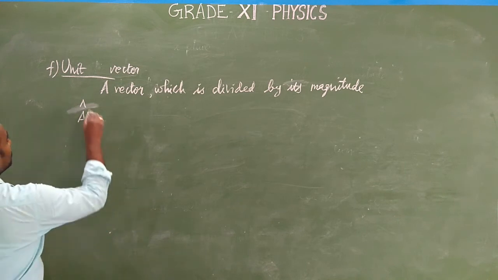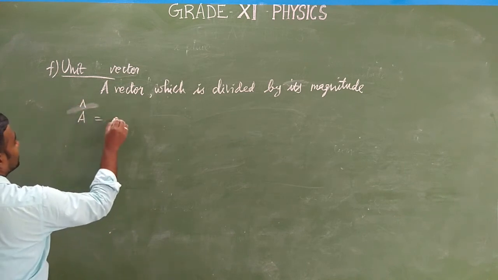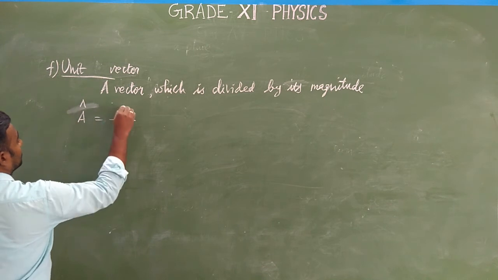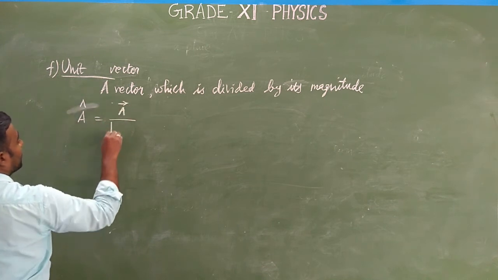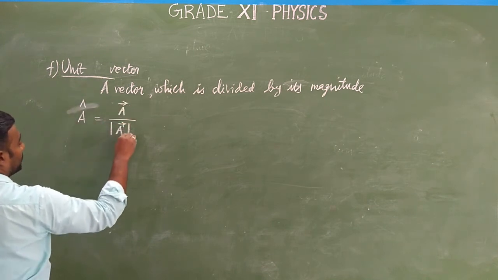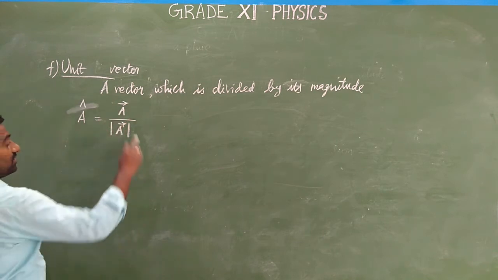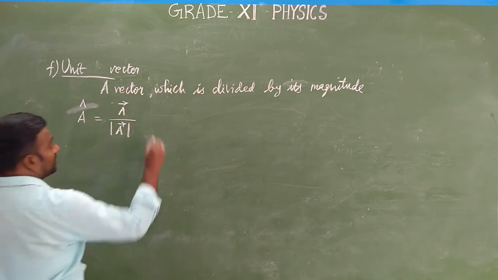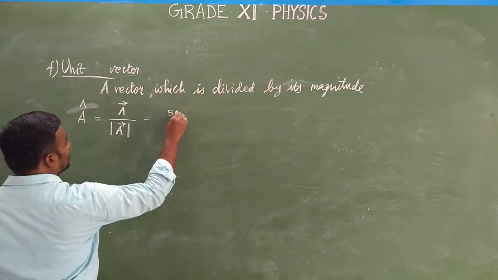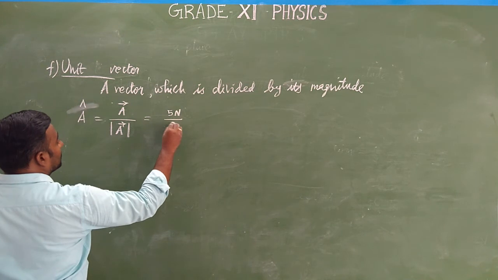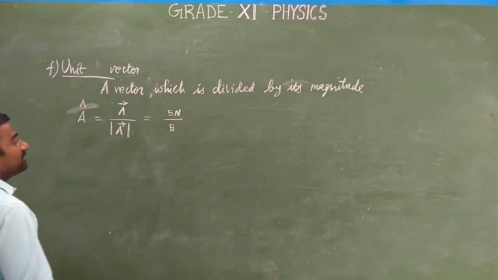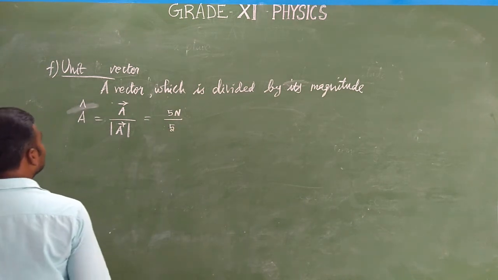So the unit vector of the A vector is the A vector divided by its magnitude. For example, a force of 5 Newton acts. What is its unit vector? 5 Newton divided by 5, so we can say it is a 5 vector.